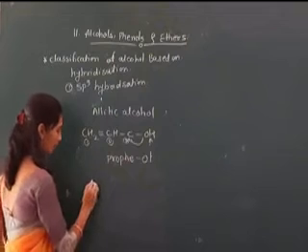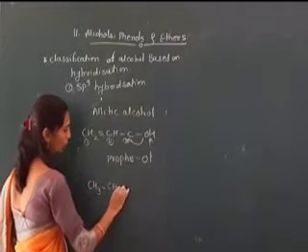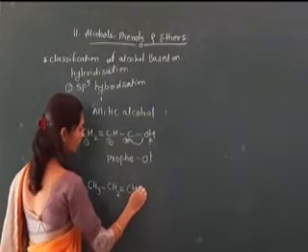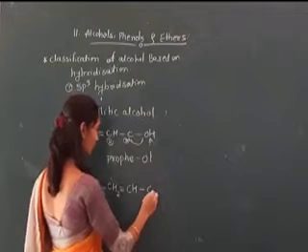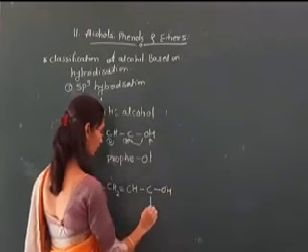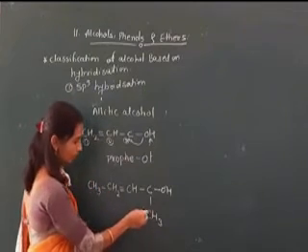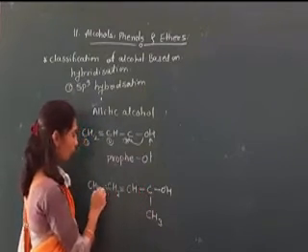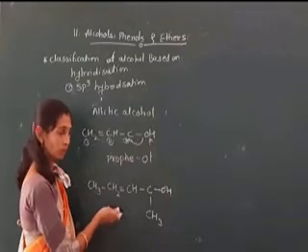Now another example, CH3, CH2 double bond CH, then CH, OH, CH3. If we consider 1, 2, 3, 4, 5, five carbons are present, therefore the name is pentane.